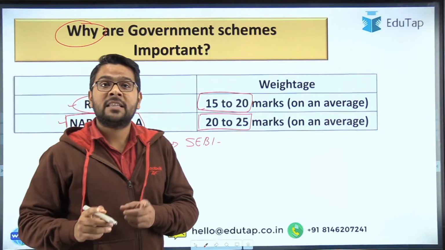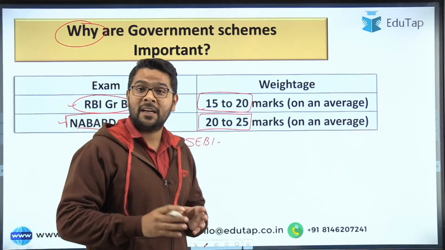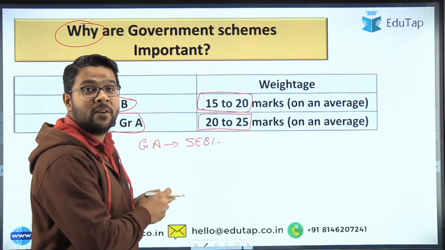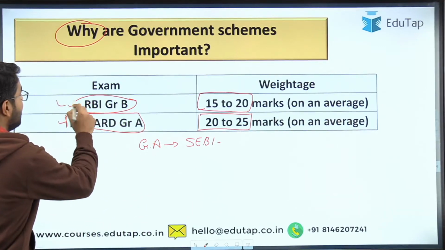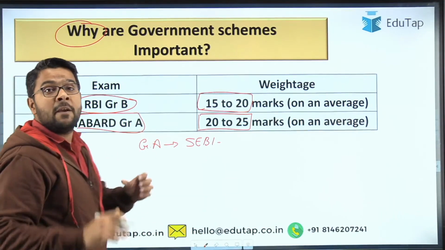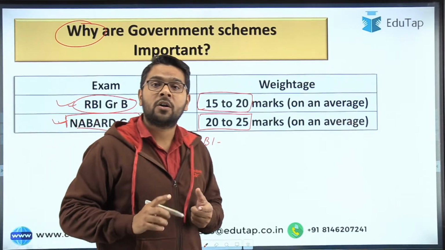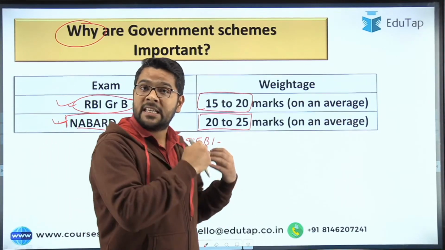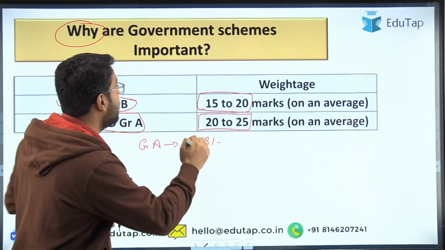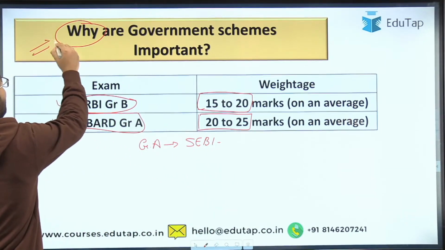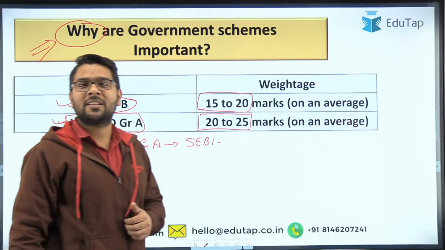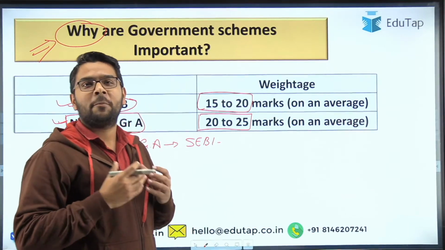In phase 1, these schemes are going to help us in phase 1 of our SEBI Grade A exam. So guys, regarding the RBI and NABARD Grade B, Grade A phase 2, these schemes form an important part of phase 1 of SEBI as well. So guys, that is the importance of these government schemes, and I think now you are pretty much clear why we want to prepare government schemes.